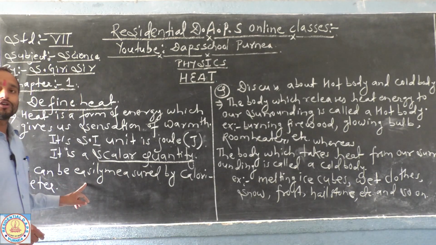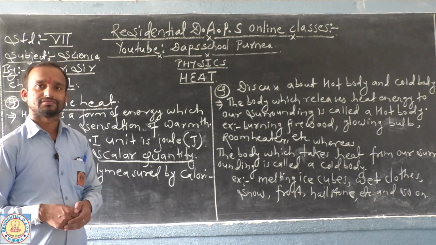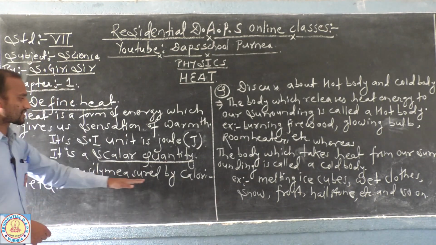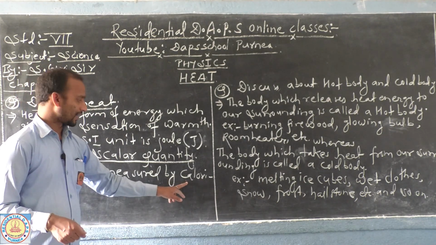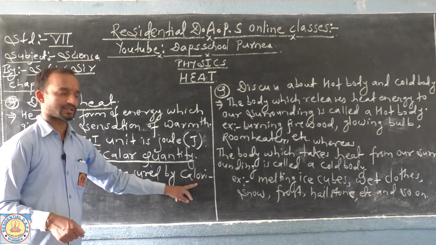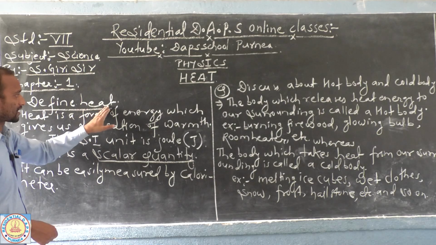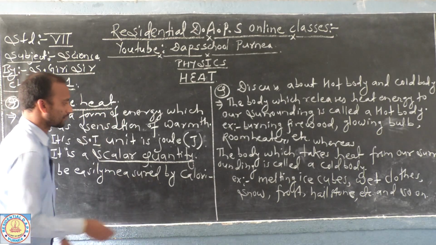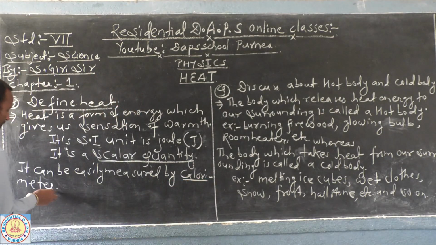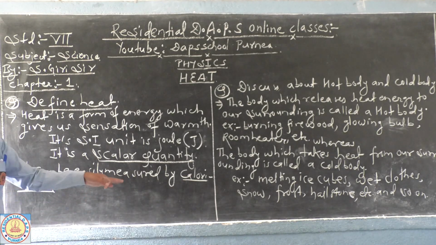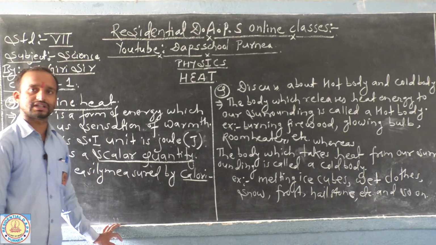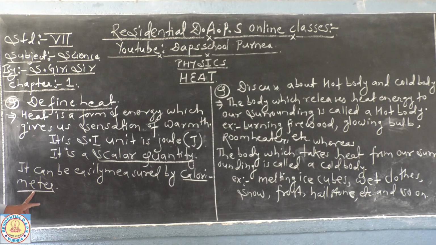Now next, how can you measure the heat energy? Scientists have designed many tools and devices to measure different physical quantities. The heat energy of a body can be measured using the calorimeter. The name of the device we use to measure heat energy is the calorimeter.